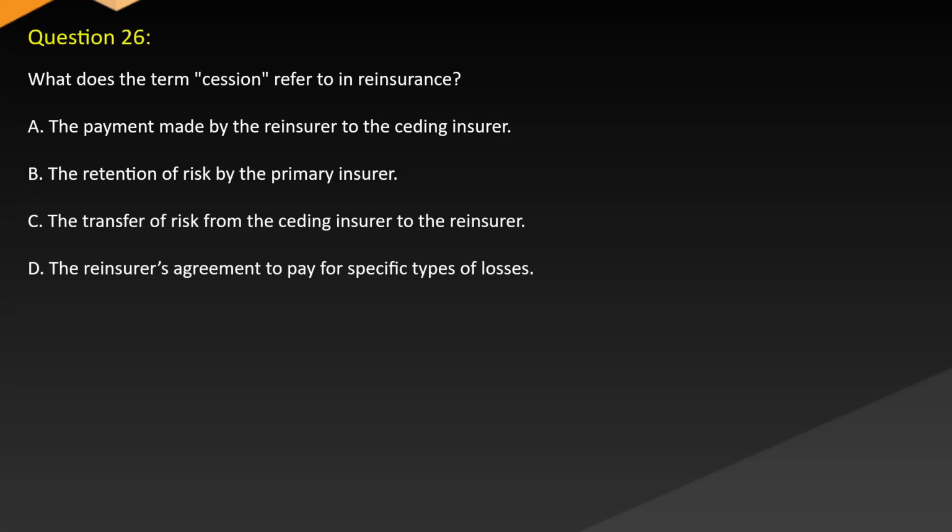Question 26. What does the term cession refer to in reinsurance? A. The payment made by the reinsurer to the ceding insurer. B. The retention of risk by the primary insurer. C. The transfer of risk from the ceding insurer to the reinsurer. D. The reinsurer's agreement to pay for specific types of losses.